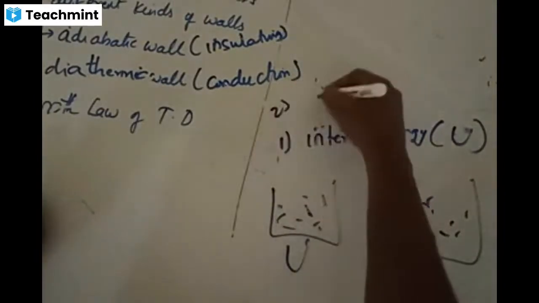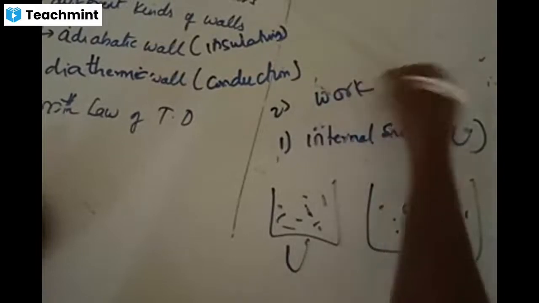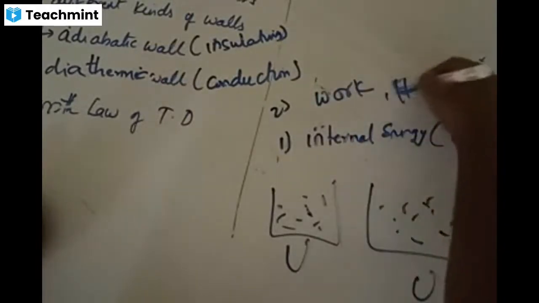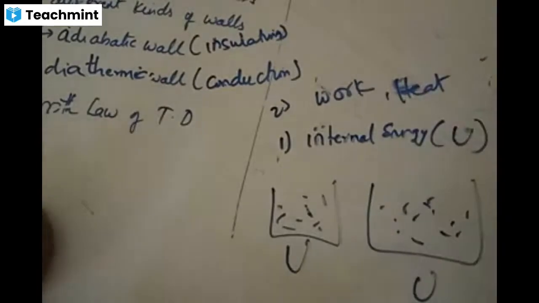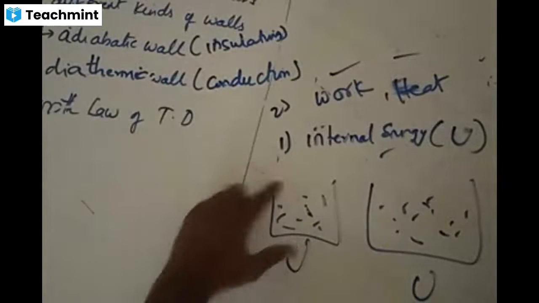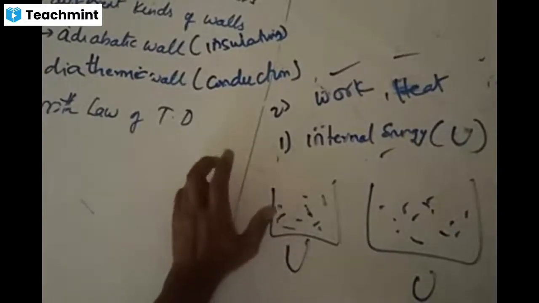We can talk about three kinds of energies. One is work done by the system. Another is internal energy. Another is heat supplied to the system. These are the three important things we have in the case of a thermodynamic system. First of all, what is a thermodynamic system?